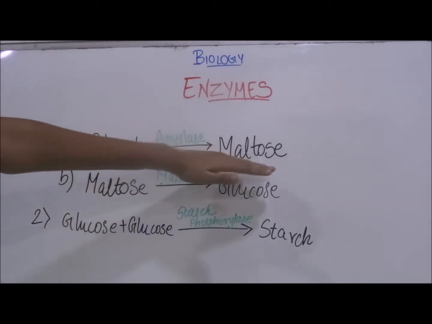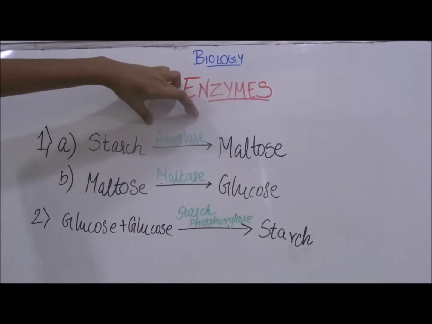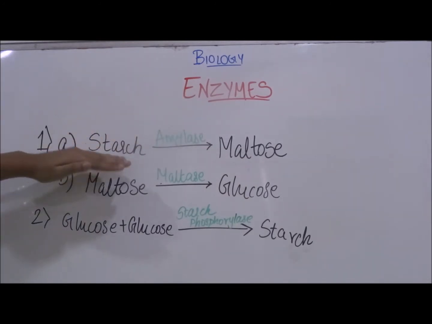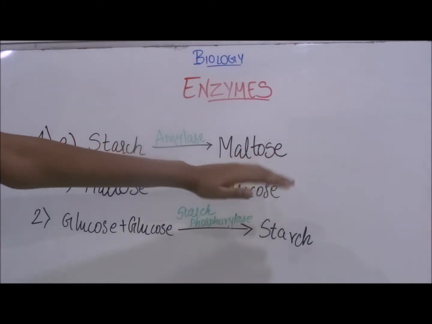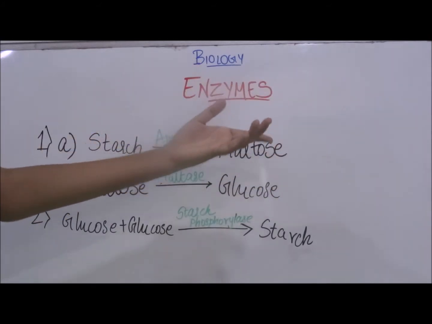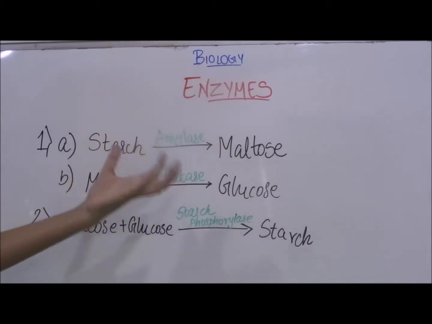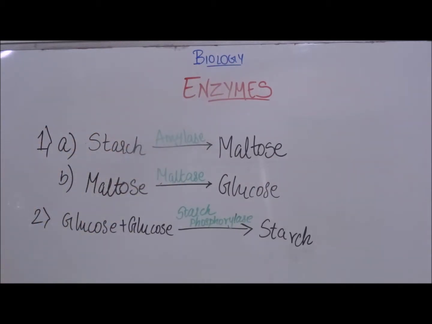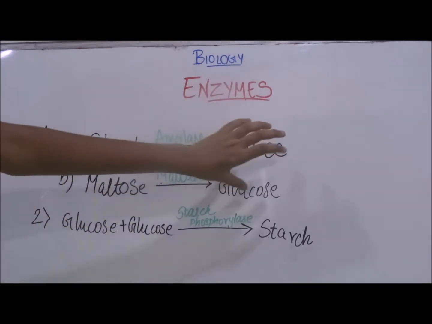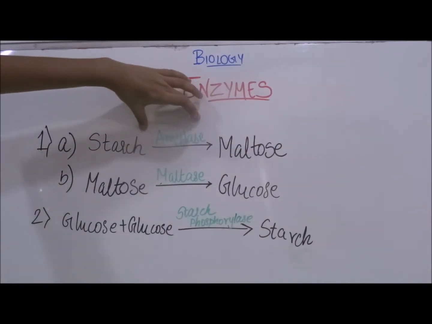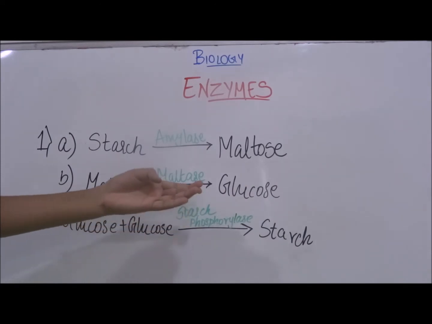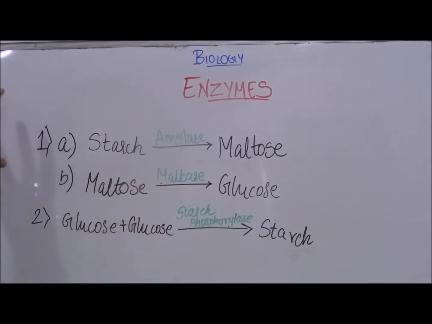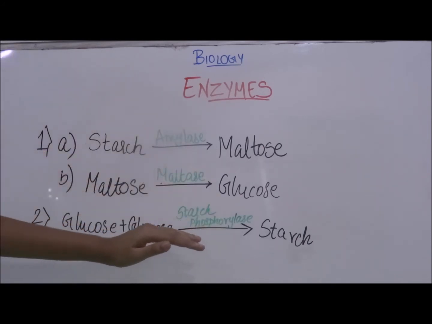Starch is first broken down to maltose by the enzyme amylase. Starch is a complex polysaccharide sugar, while maltose is a simple sugar, yet maltose needs to be broken down into glucose so that it can be absorbed by the cells in our body. So first starch is broken down to maltose by the enzyme amylase, then maltose is broken down to glucose by the enzyme maltase. This is the first type of enzyme, which breaks down complex substances into simple substances.